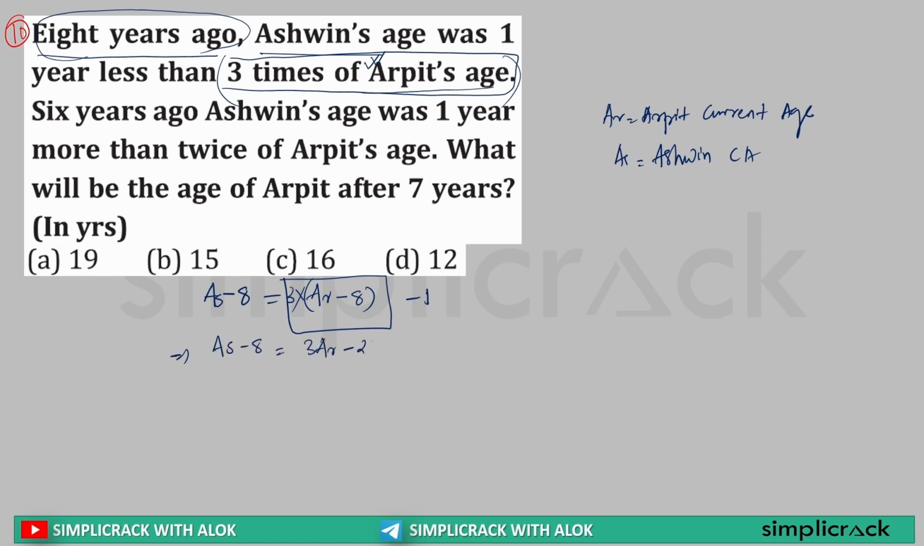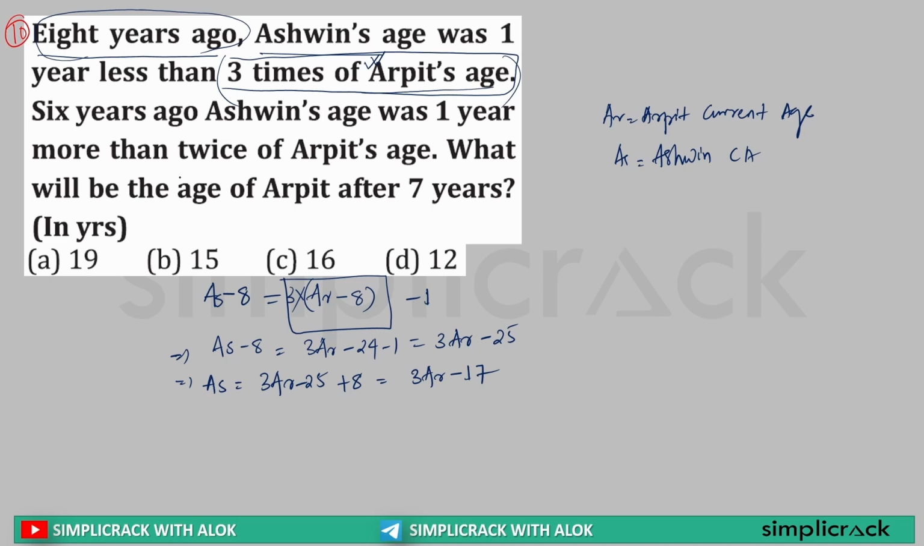Now this can be further written as AS minus 8 is equal to 3 into AR minus 24 minus 1, or this can be written as 3AR minus 25. Or Ashwin's age is equal to 3AR minus 25, and minus 8 will come to this side, so it is plus 8. So this can be written as 3AR minus 17. Clear? So Ashwin's age is 3AR minus 17.